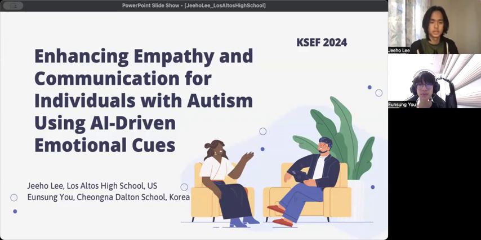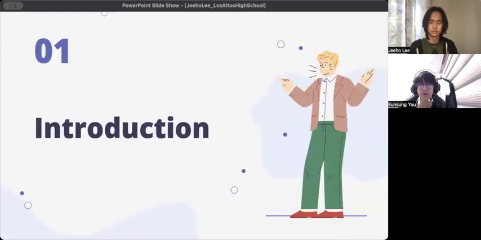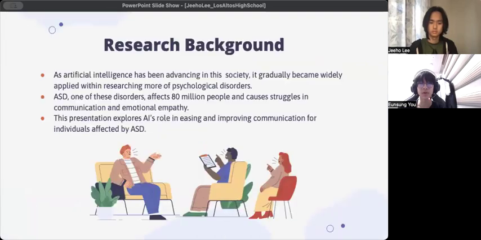And our project is enhancing empathy and communication for individuals with autism using AI-driven emotional cues. So, introduction. Artificial intelligence, AI, is becoming an essential part of our lives, with applications ranging from healthcare to education. Its ability to identify patterns and automate tedious tasks makes AI particularly appealing for psychological and behavioral studies.